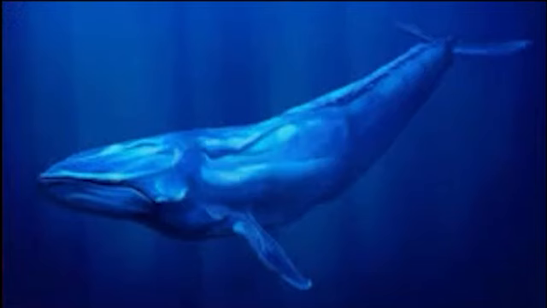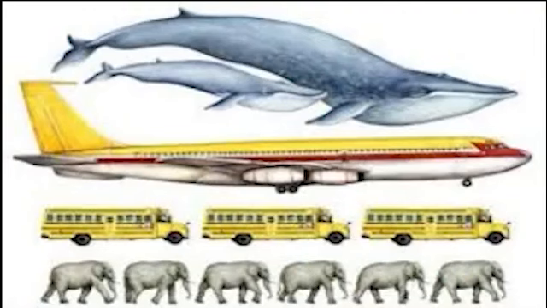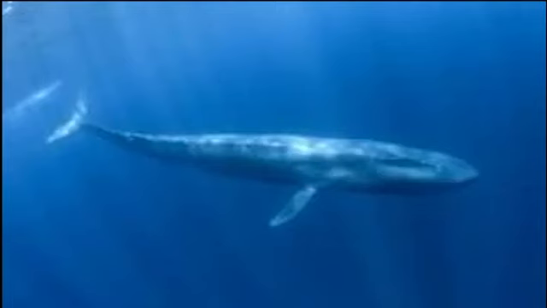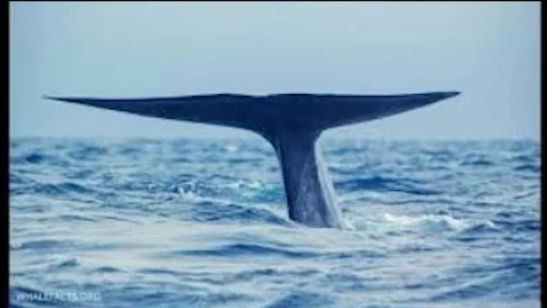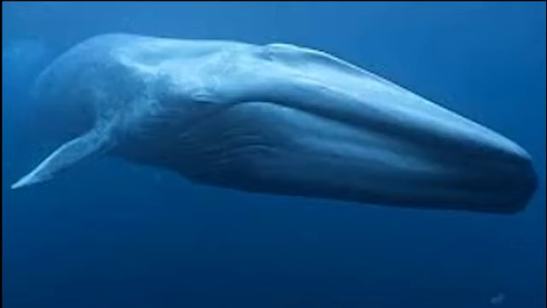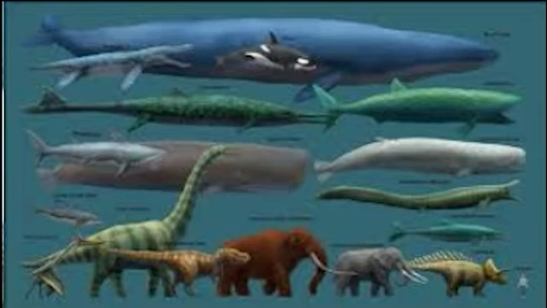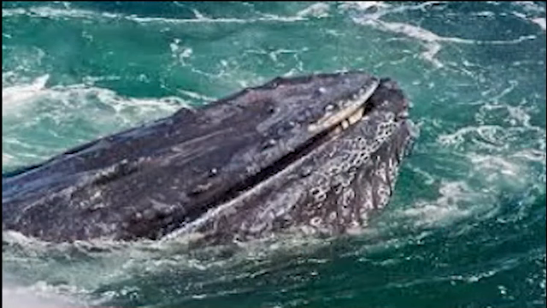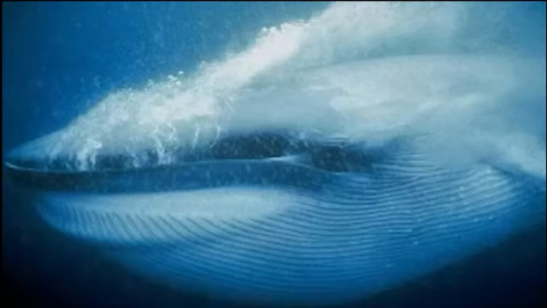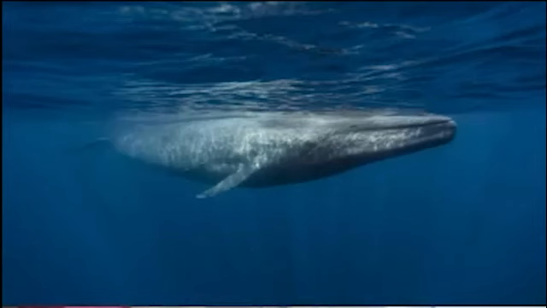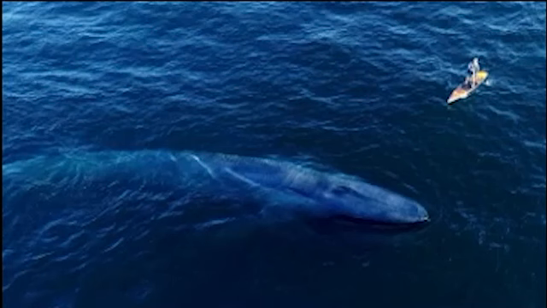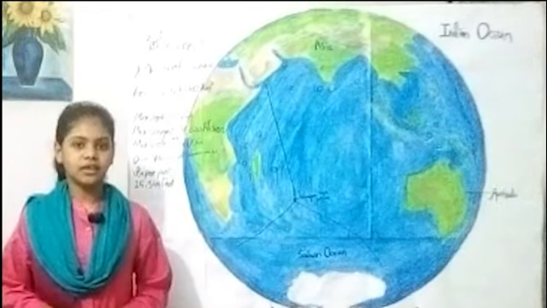The blue whale is the largest animal in the Indian Ocean and the largest animal ever to have lived on Earth. The blue whale can grow up to 100 feet long and weigh upwards of 200 tons. The blue whale's tongue weighs as much as an elephant and its heart weighs as much as an automobile. It's hard to believe an animal can grow so huge on a diet of tiny krill, but apparently it eats 4 tons a day. Unique creatures found in the Indian Ocean.